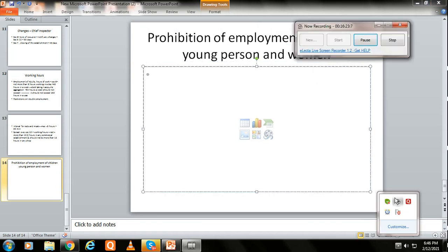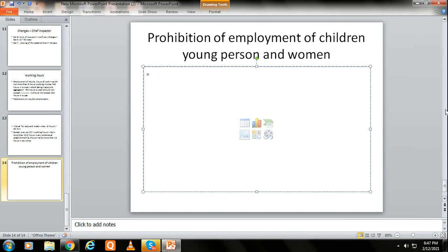Prohibition of employment of children. First section. No child shall be required or allowed to work, whether as an employee or otherwise, in any establishment, notwithstanding that the child is a member of the family of the employer. That means no child shall be required.